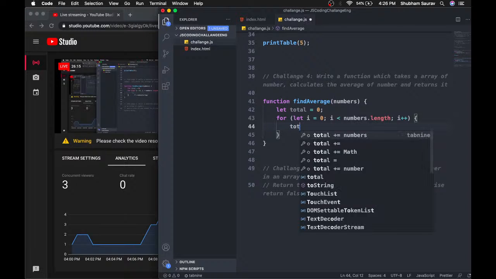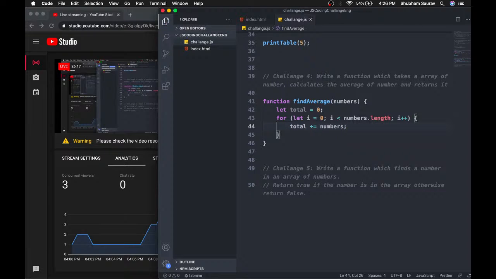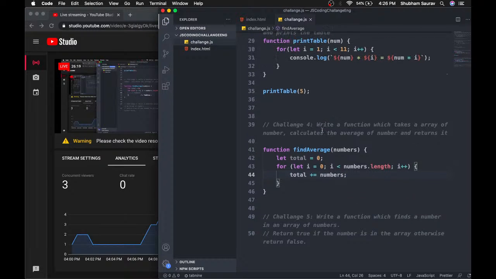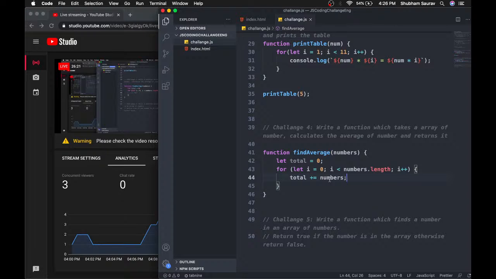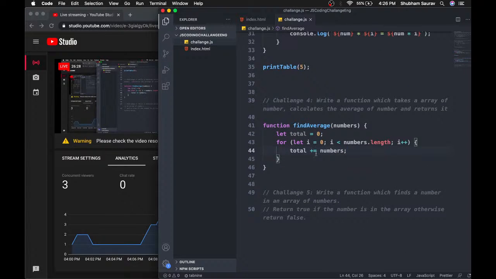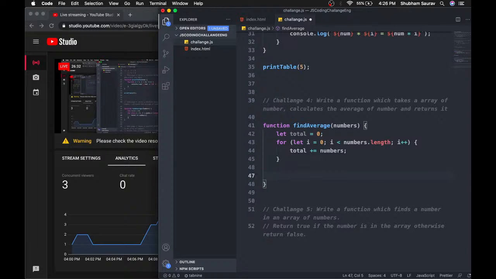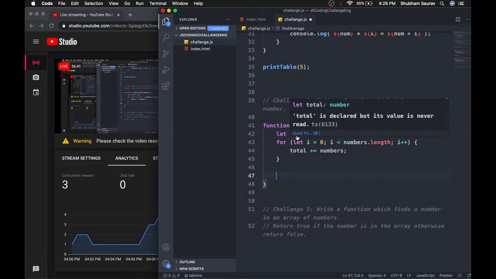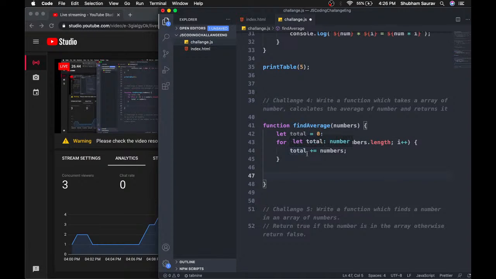Alright, so now we just need to find the sum. It's pretty easy. We can use total plus equal to numbers[i], which is the same as total equal to total plus number. This is just a fancy way of writing that. And here we don't want to return that total, we want to return the average. We have got the sum of all the elements, so now we just need to return the average.